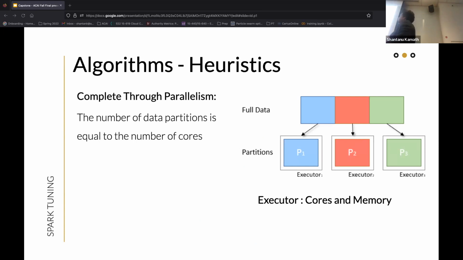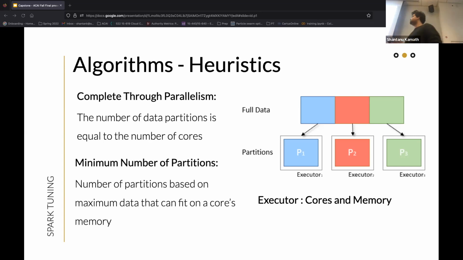So complete parallelism means that we aim to have the number of data partitions exactly equal to the number of cores in the cluster. So we're doing all the runs with complete access to the data in one run. Minimum number of partitions aims to model the partition size based on the amount of data available in each executor, so that we might not actually run in one parallel stage of execution, but we are not overloading the data, which usually results in IO costs or data spillovers.